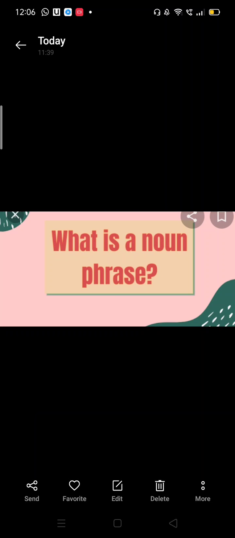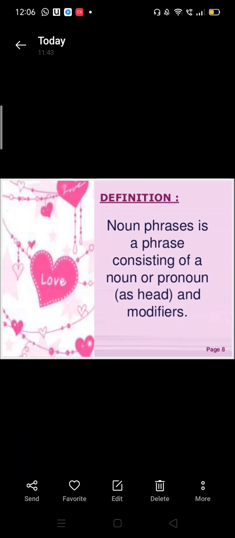We are going to learn three types of phrases: noun phrase, adverb phrase, adjective phrase. But in this module, we will learn what a noun phrase is. A noun phrase is a phrase consisting of a noun or pronoun as head, and modifiers.